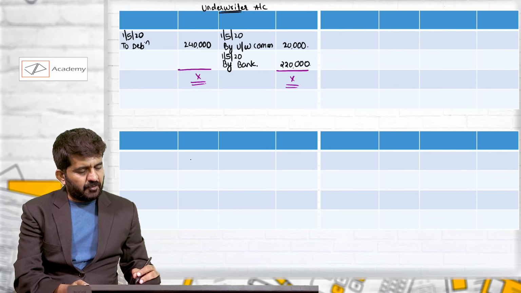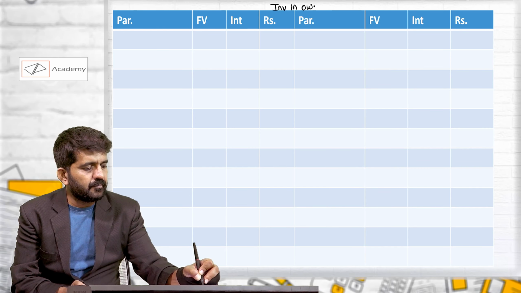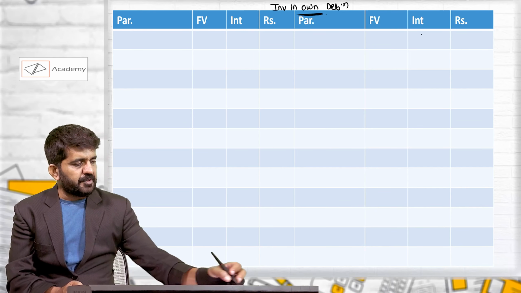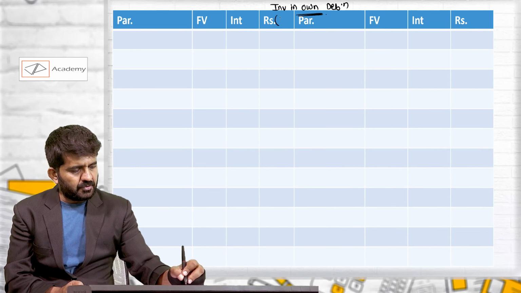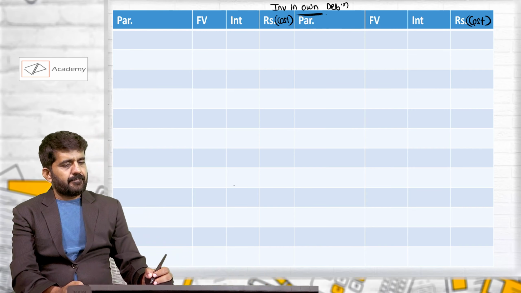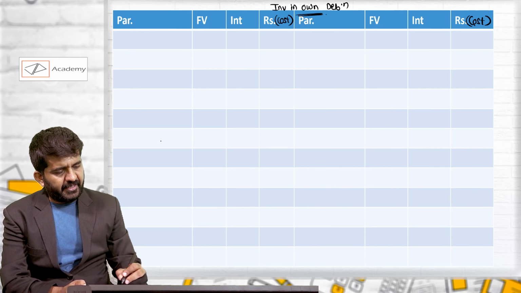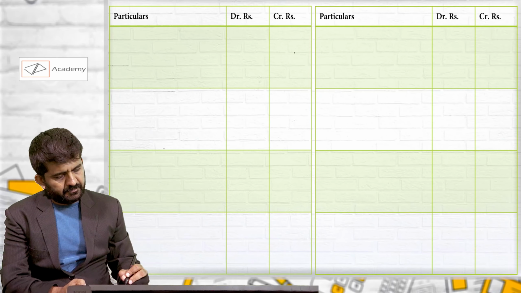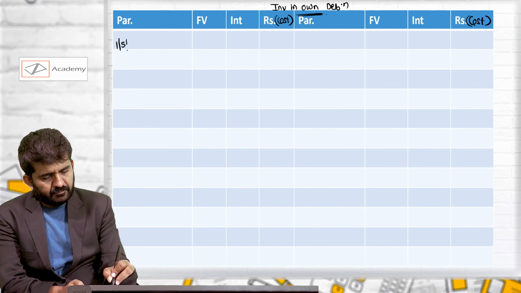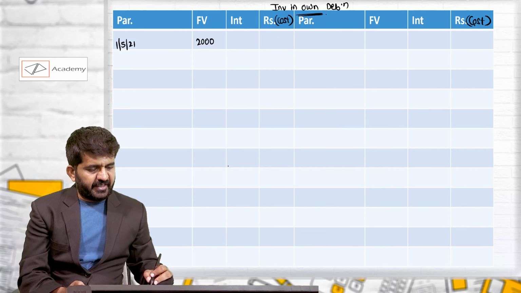So investment in 12% debentures looks like this. Face value, interest rupees, face value, interest and rupees. This is our cost. The date on which you have purchased your own debentures is 1/5/2021. How many? 2,000 of a face value rupees 80.